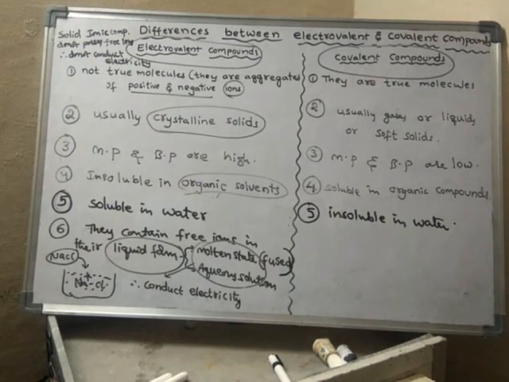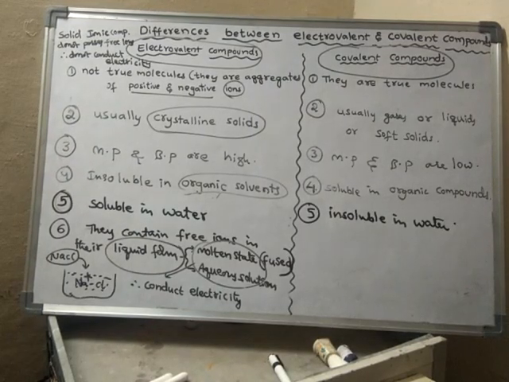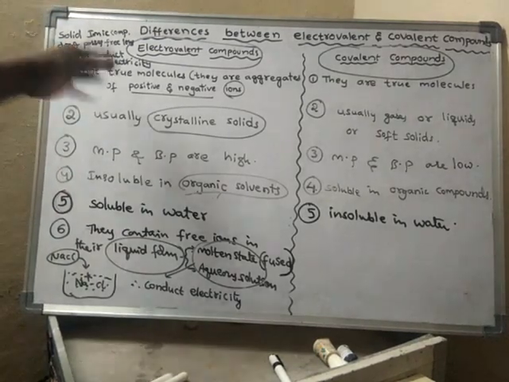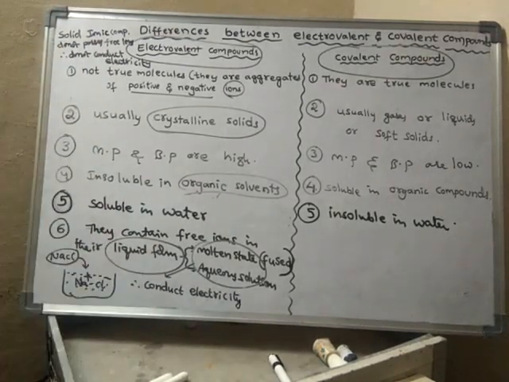If they are solids, they should possess free electrons. Solids should possess free electrons to conduct electricity, whereas liquids should possess free ions. In solid ionic compounds, there are no free electrons or free ions. Hence, they do not conduct electricity.